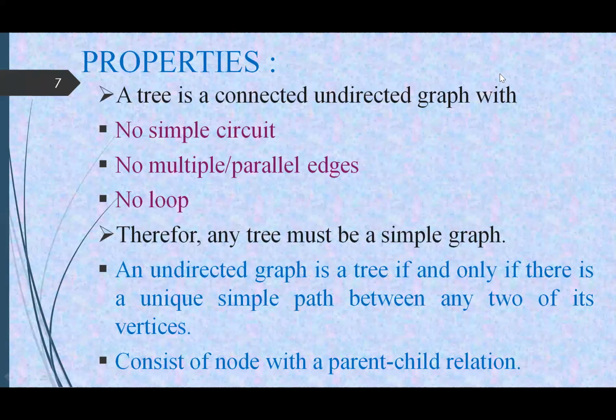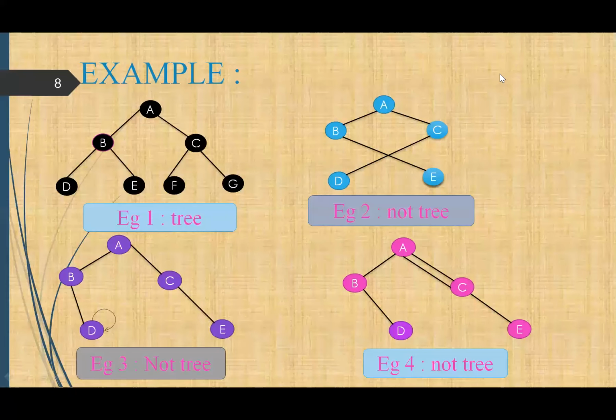An undirected graph is a tree if and only if there is a unique simple path between any two of its vertices. Example 1. Here vertex A, B, C, D, E, F, G. Here all properties of a tree have been satisfied. So I can say this is a tree.